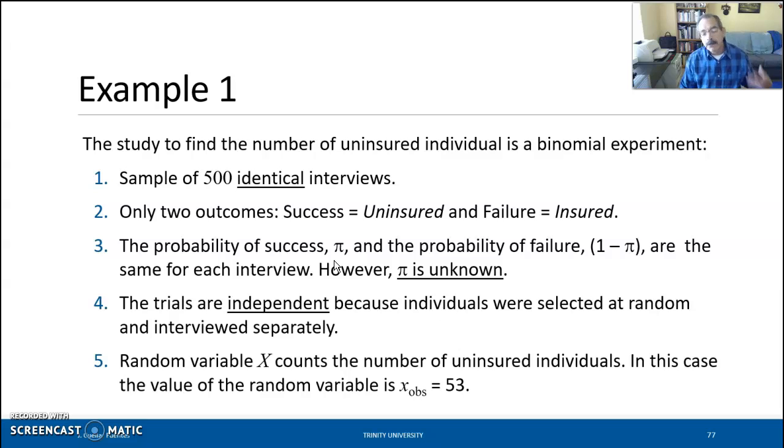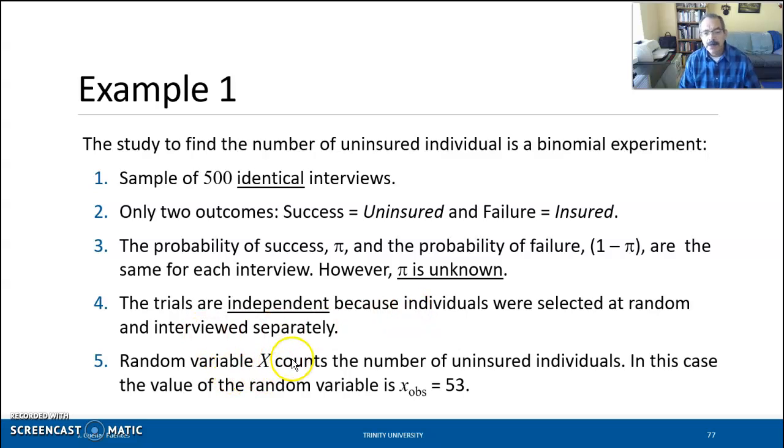All right, so the first thing, as we've seen with this kind of problem, is do we really have a binomial experiment? We can say that these 500 individuals were interviewed identically, so we have identical trials. We have only two outcomes: either the individual is uninsured, or the failure is that the person is insured. The probability of success, pi, and the probability of failure are the same for every individual that we interview. And of course, pi here is not known. We can say that the trials are independent because these individuals were selected at random and interviewed separately.